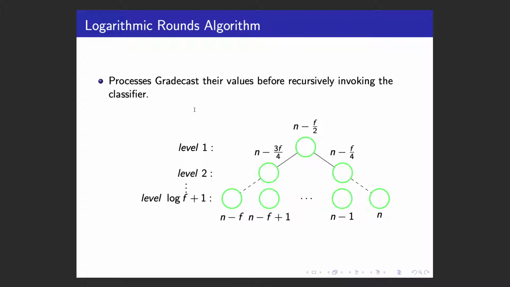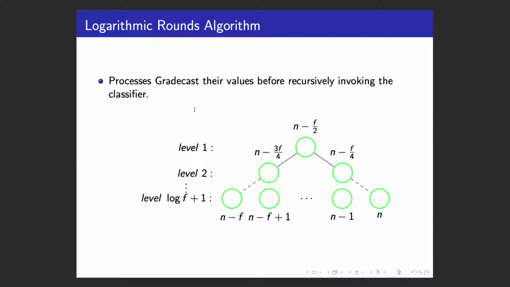So suppose we have such a Byzantine classifier, here's how we can solve the problem. Before recursively invoking the classifier, each process gradecasts its value to all, and at the end of this round, each process has at least n minus f values, and by the property of gradecast, Byzantine processes can introduce at most f values. So each process can receive at most n possible values in the system.